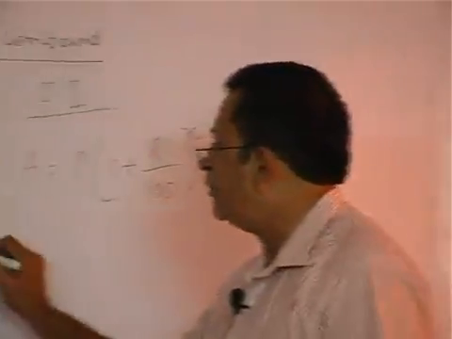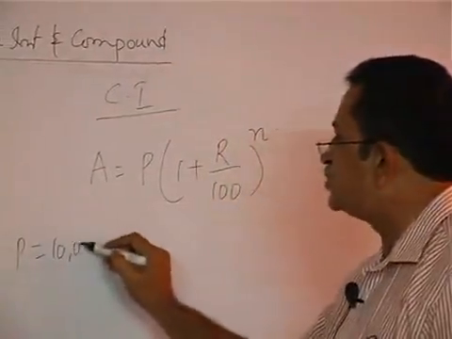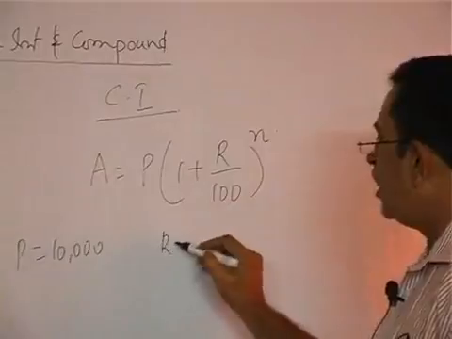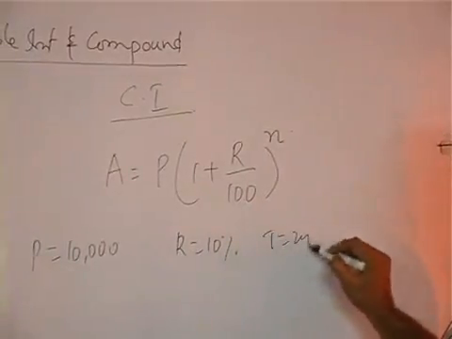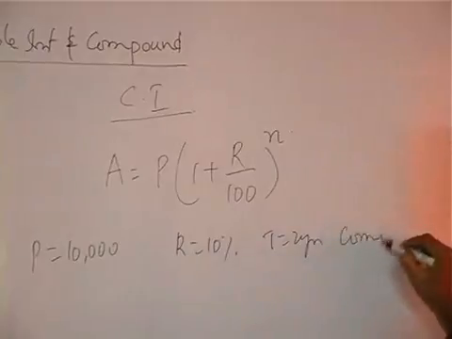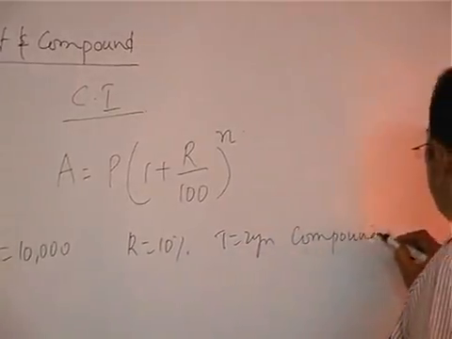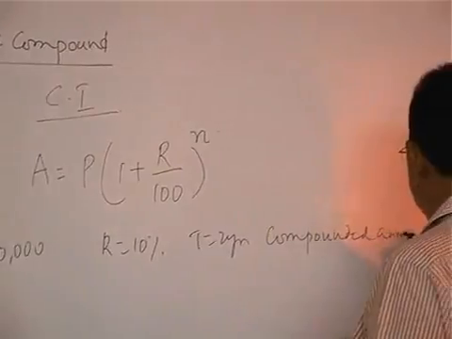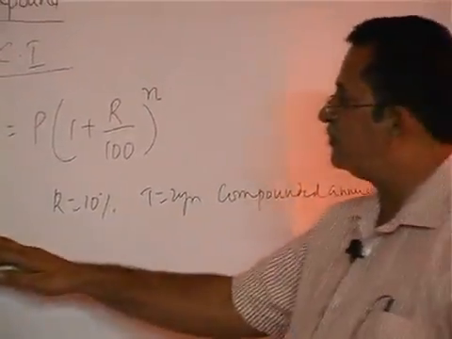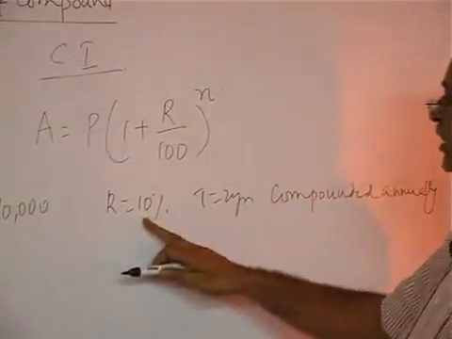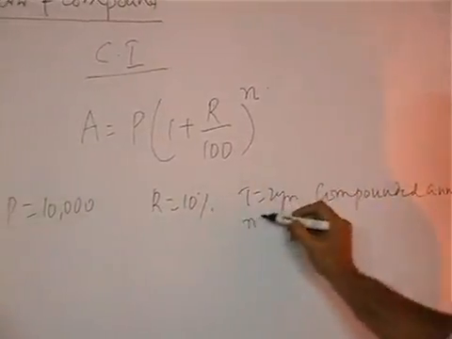Suppose principal is 10,000 rupees, R is 10%, time is 2 years, compounded annually. Compounded annually means principal is 10,000, R is 10%, n is equal to 2.